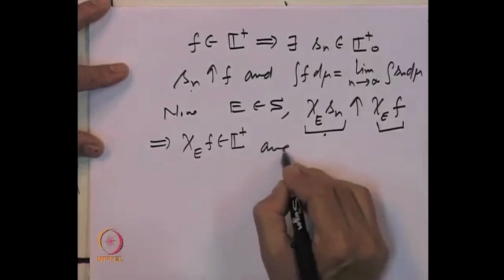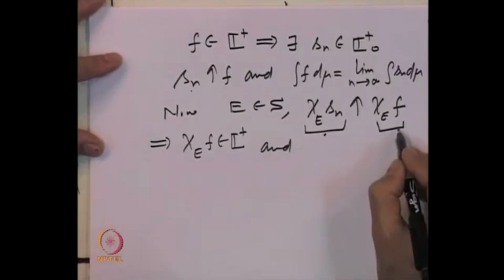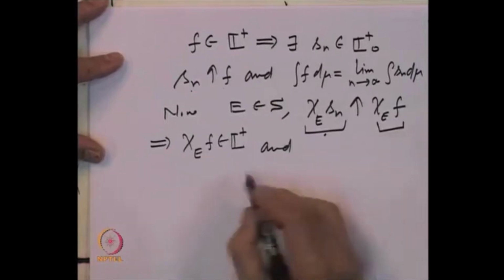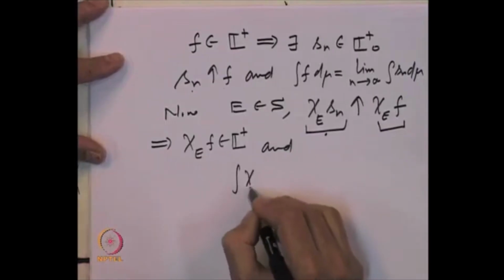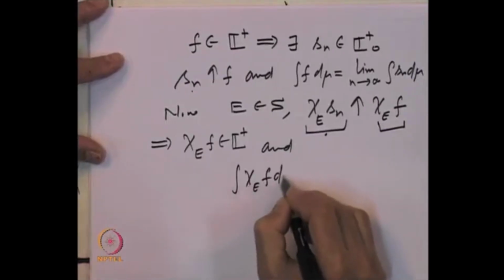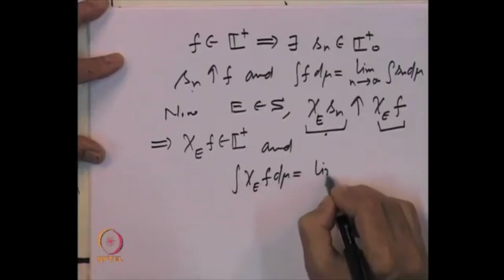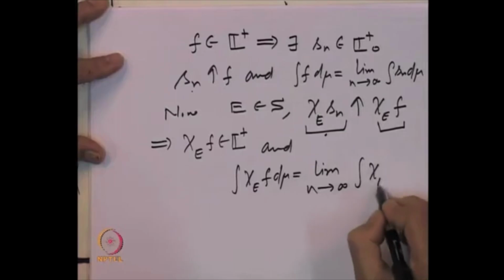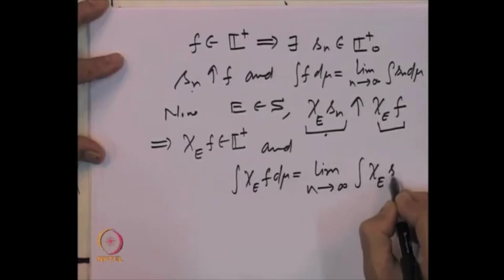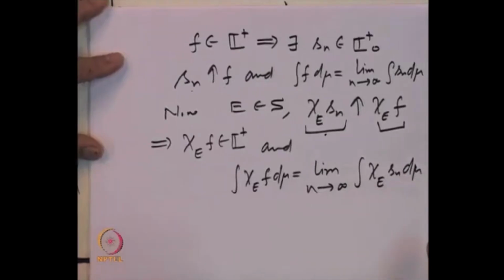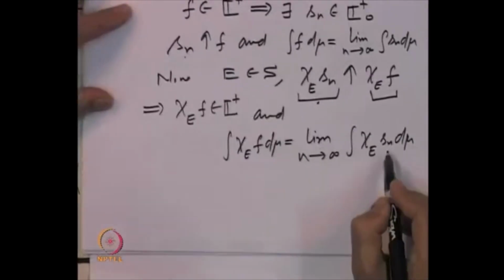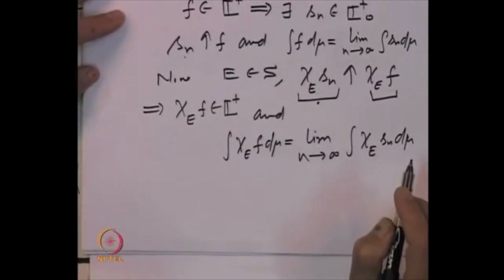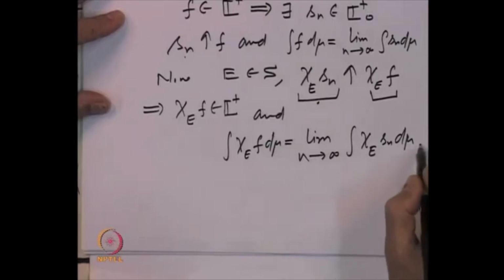And because we have got this sequence increasing to this non-negative measurable function, the integral of the indicator function of E times f d mu is nothing but the limit as n goes to infinity of the integral of the indicator function of E times S n d mu. This is how the integral is defined.